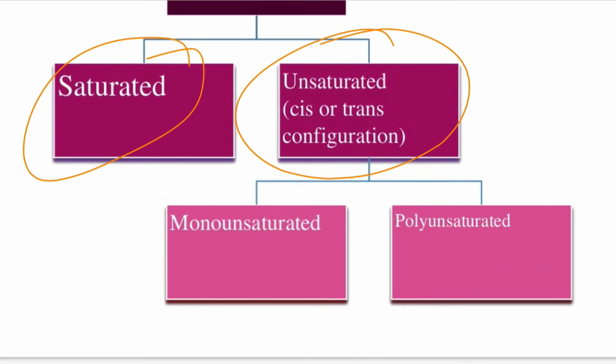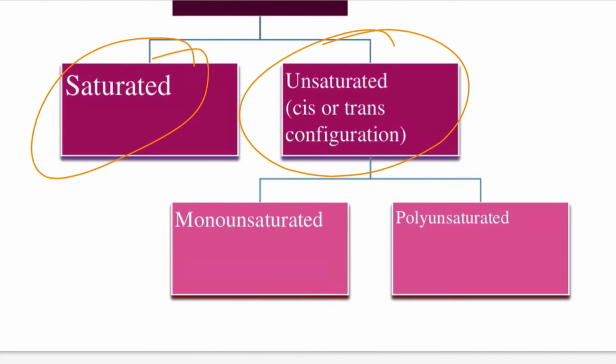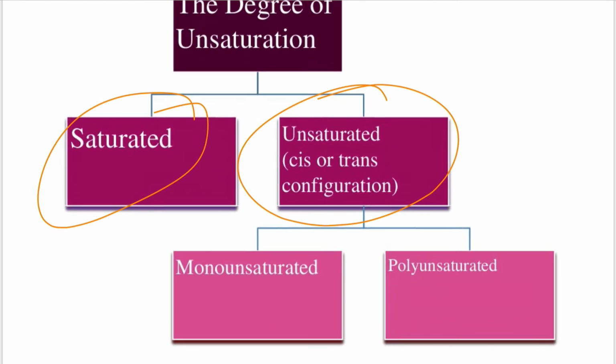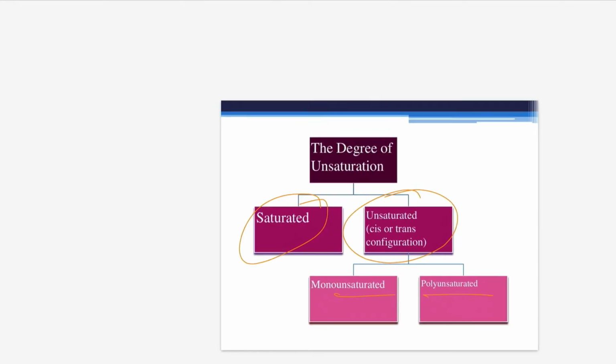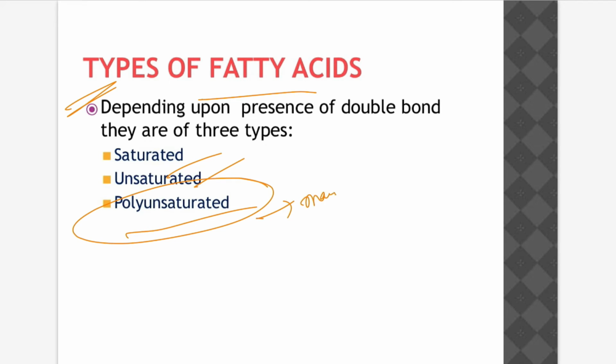Monounsaturated means the fatty acid chain has only one double bond or triple bond, in only one place. Polyunsaturated means they have multiple double bonds. Let's discuss briefly the fatty acid types: saturated, monounsaturated, polyunsaturated. Poly means many double bonds or triple bonds are present in the fatty acid chain, so it is called polyunsaturated. With a single one, it is called monounsaturated.